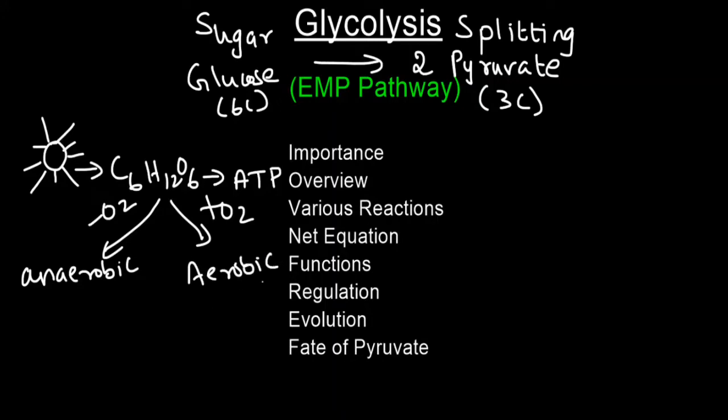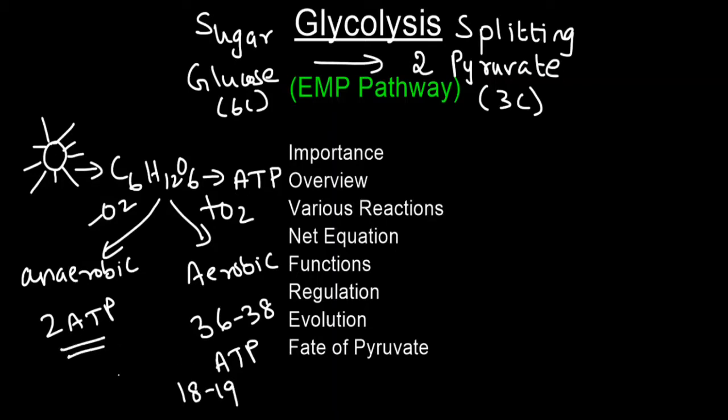In aerobic respiration, complete breakdown of glucose happens and that results in production of 36 to 38 ATP molecules per single glucose molecule. In the case of anaerobic respiration, only 2 ATP molecules are produced. So, if we compare the efficiency, aerobic respiration is 18 to 19 times more efficient than that of anaerobic respiration.